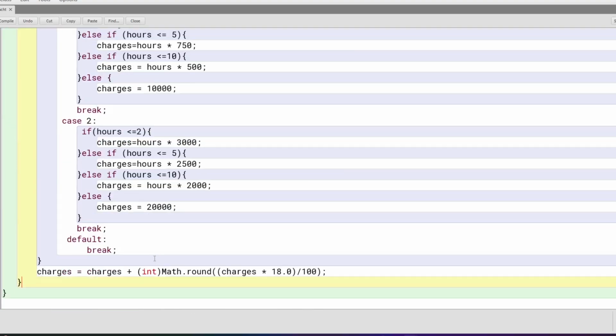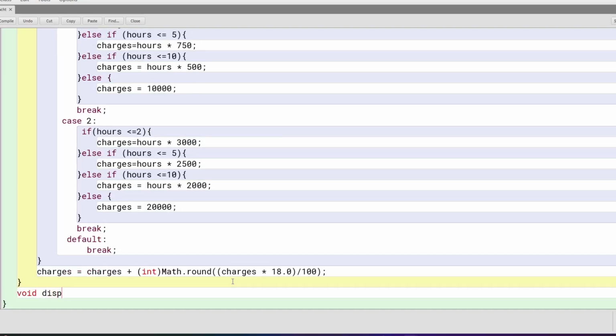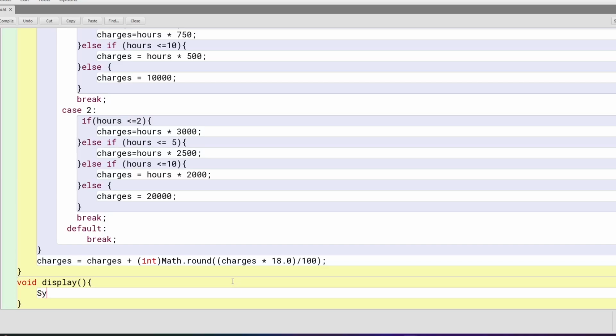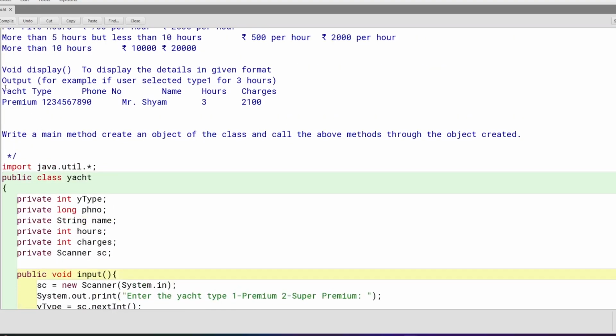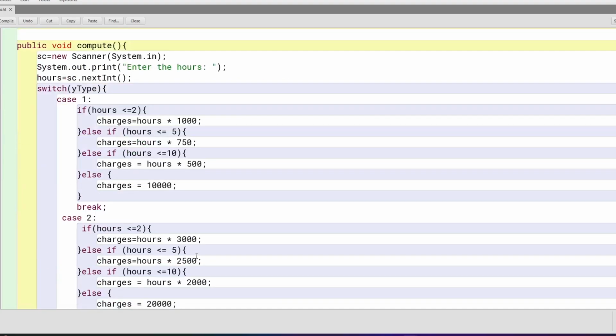So void display. Display. Oh, we'll also have to write the main method, right? So System.out.println. Let me just copy paste everything from here, and I'll put \t in between.